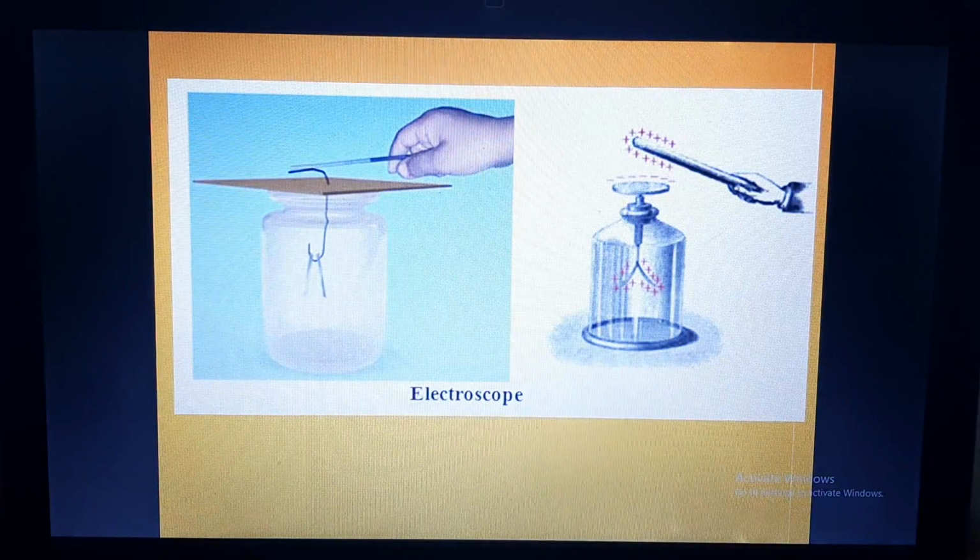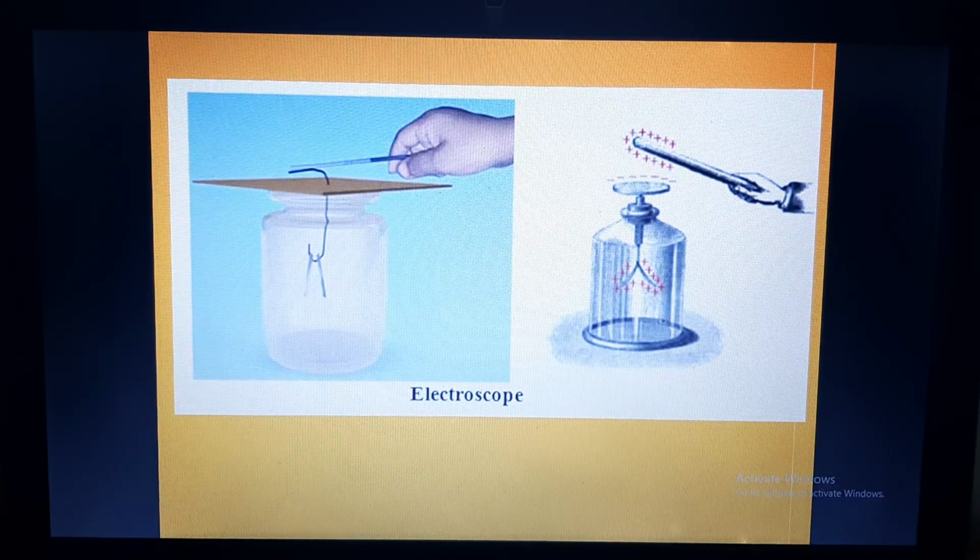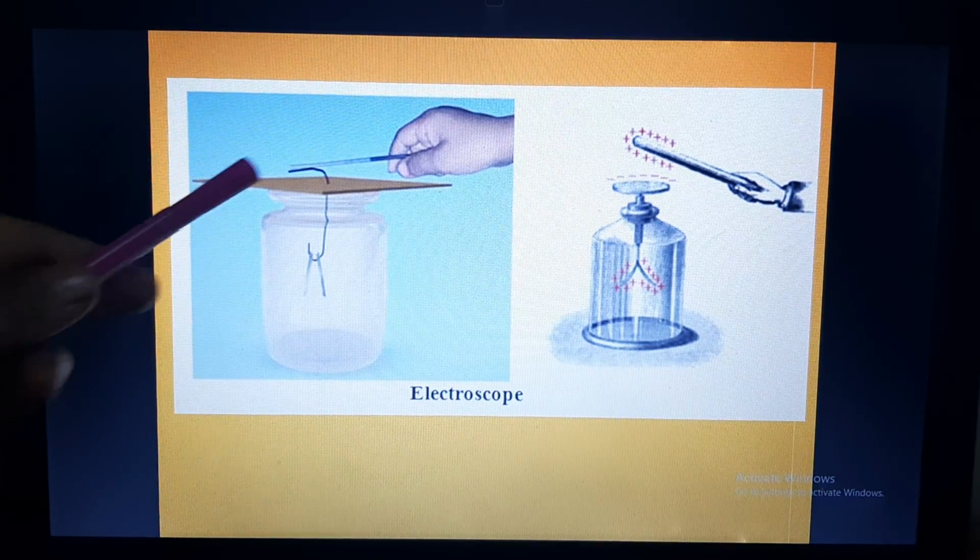So here you can see in the diagram. This is the jam bottle, this is the cardboard.